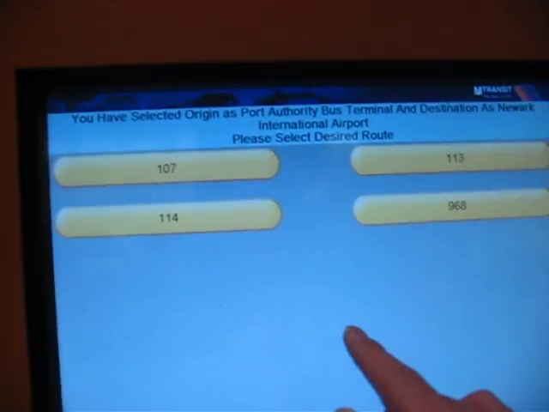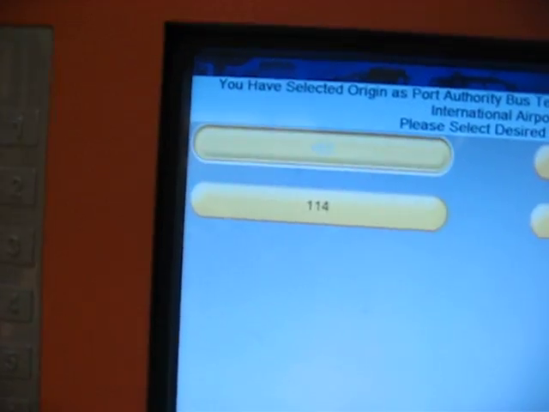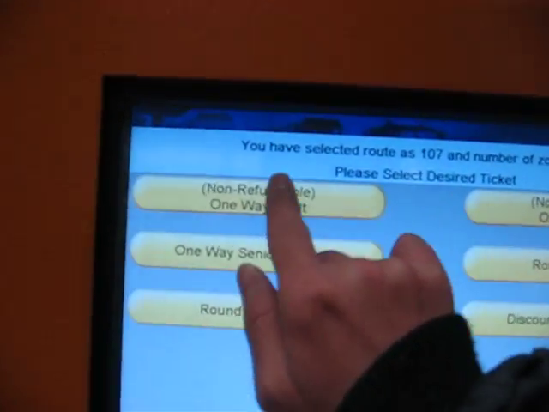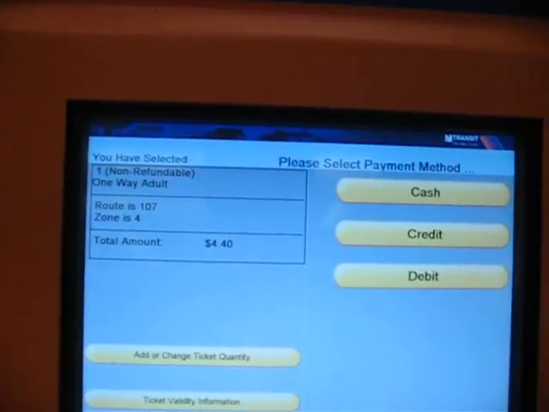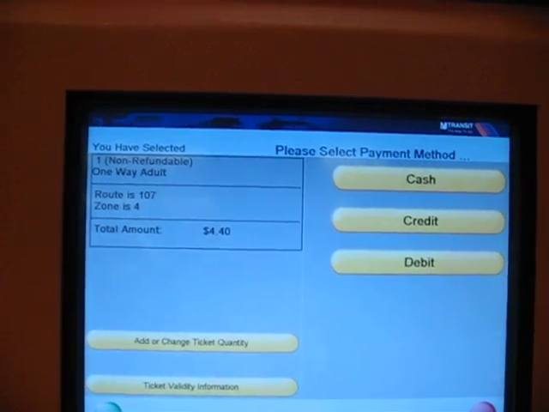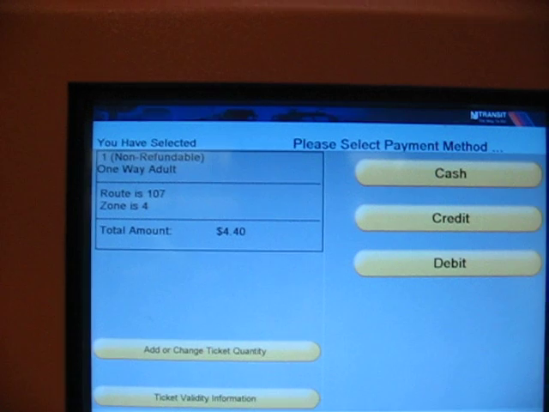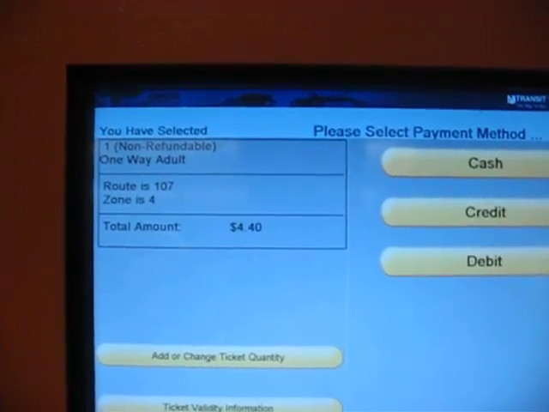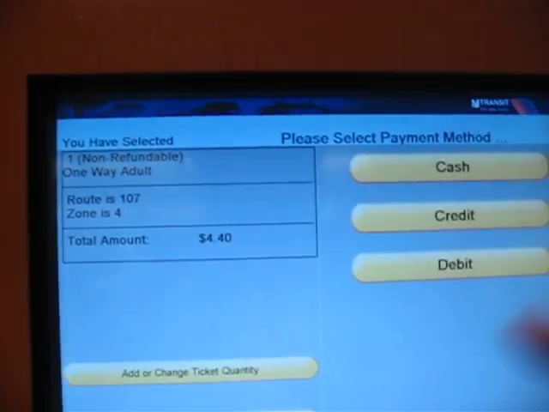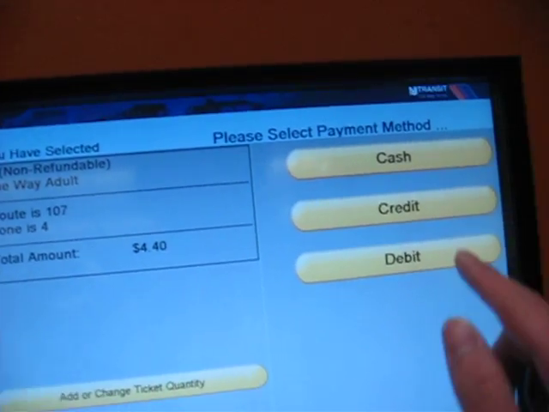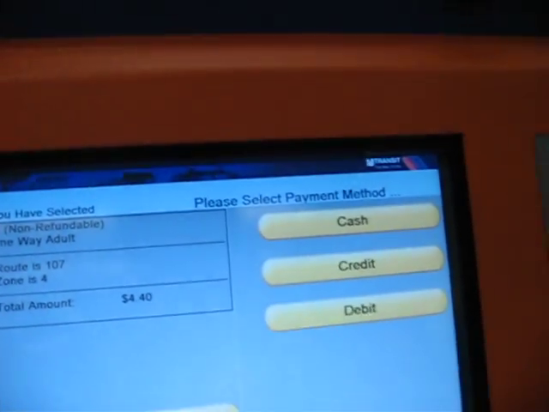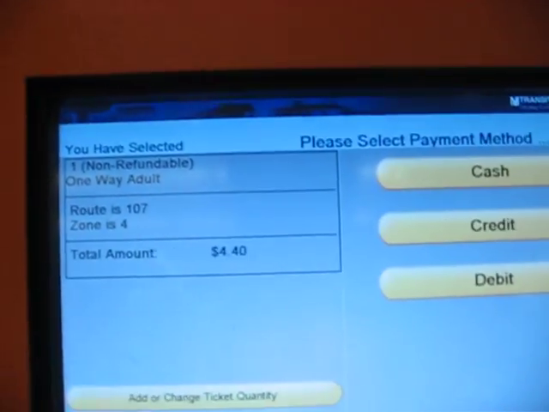And then for example, if you are going on 107, one way is a 447, then is number of them is 4. You could pay with the cash, credit or debit.